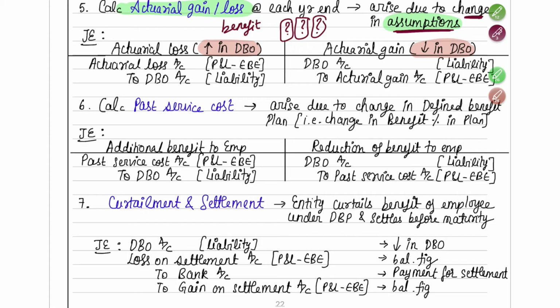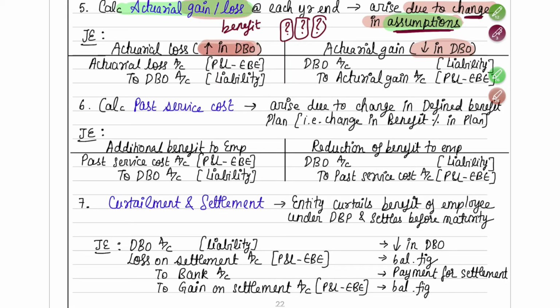Now you thought the employee is going to work only for 5 years, but if he works for 6 years, your liability will increase. Now if the employee works for only 4 years, the liability will decrease, so you will have to pay him less. So like that, due to the change in assumptions, your liability will increase or decrease, and due to such change, you can either have a gain or loss.